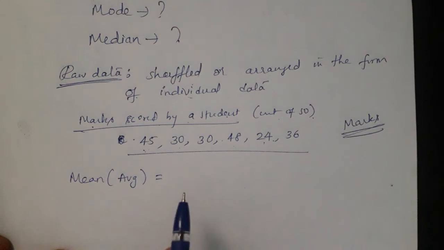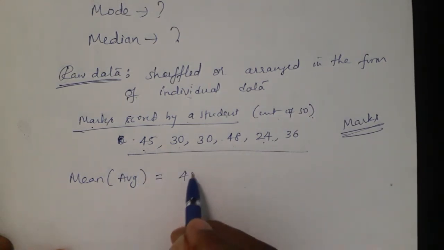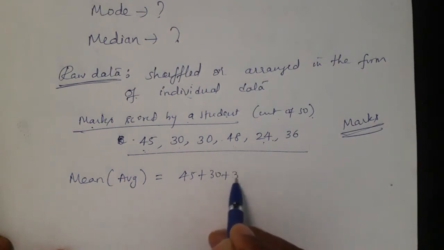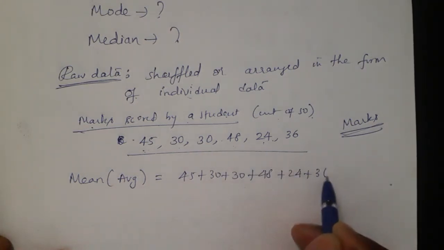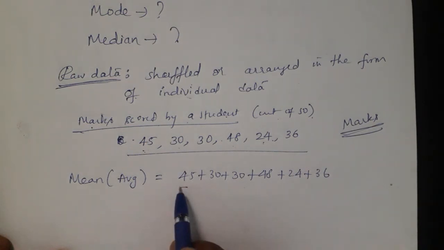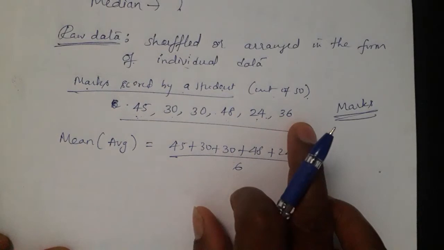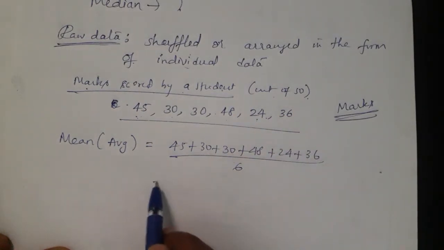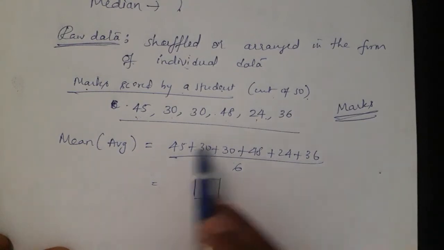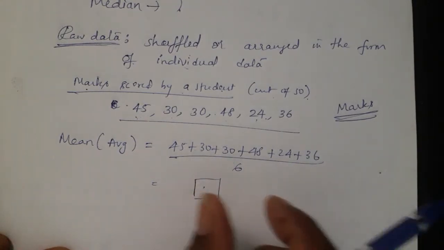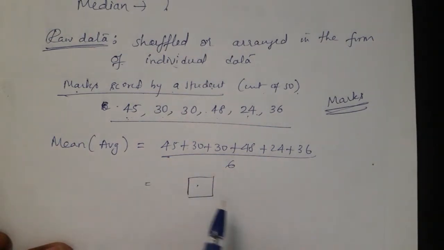To find mean, we add all the 6 subject marks and divide by 6. You will get an answer that is not lowest, not highest. It will be somewhere common among all the 6 values.